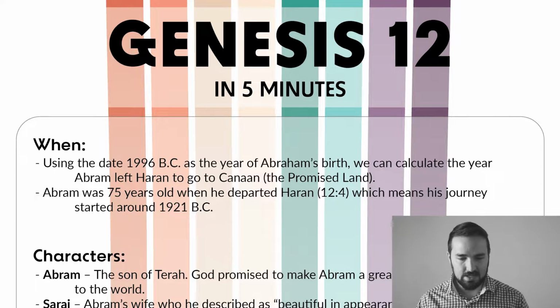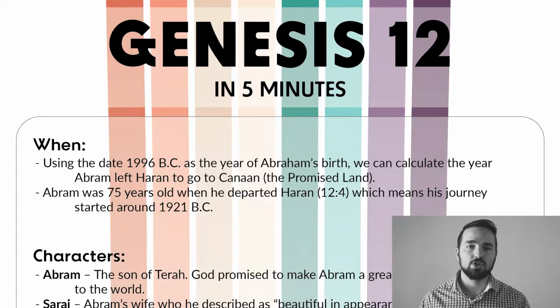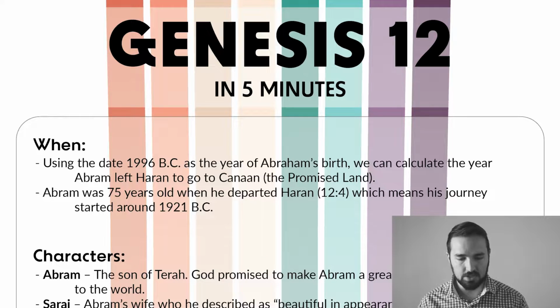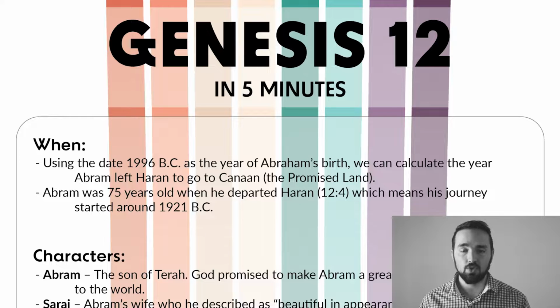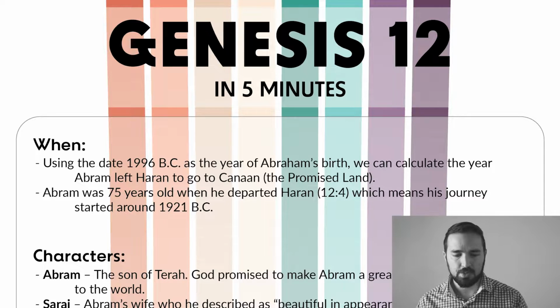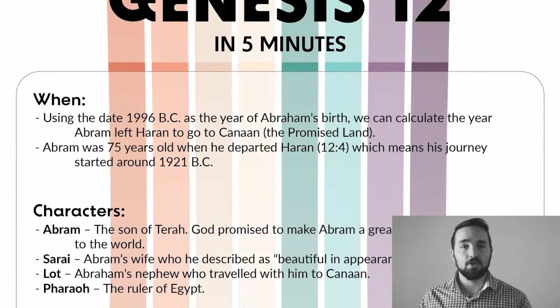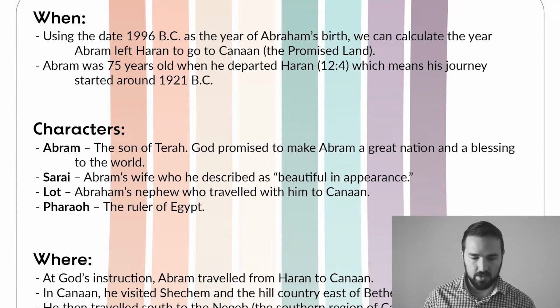Well, using the date 1996 BC as the year that Abraham was born, we can calculate the year that Abram left Haran to go to Canaan, or to go to the promised land at God's instruction. Abram was 75 years old when he departed from Haran, according to verse 4, which means his journey started around 1921 BC.